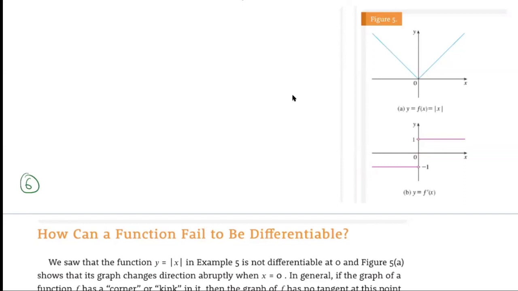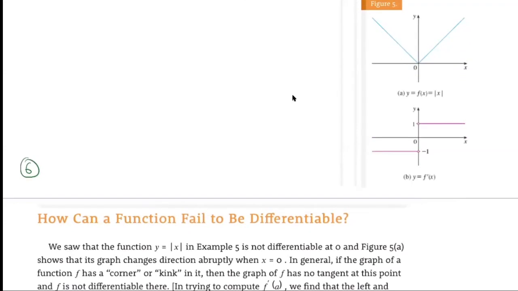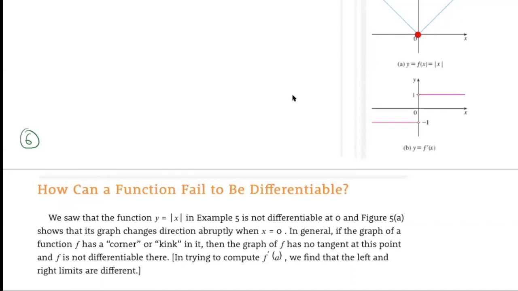So when a function is continuous, it's not necessarily differentiable. The graph of this function has a corner or kink in it over here. So the graph of f has no tangent at this point, and the function is not differentiable here. It's too sharp to have a tangent.